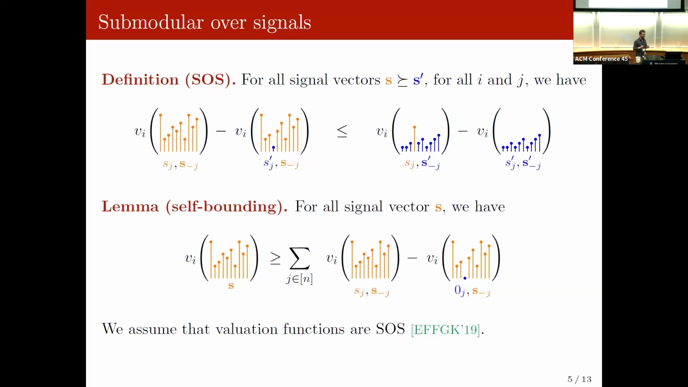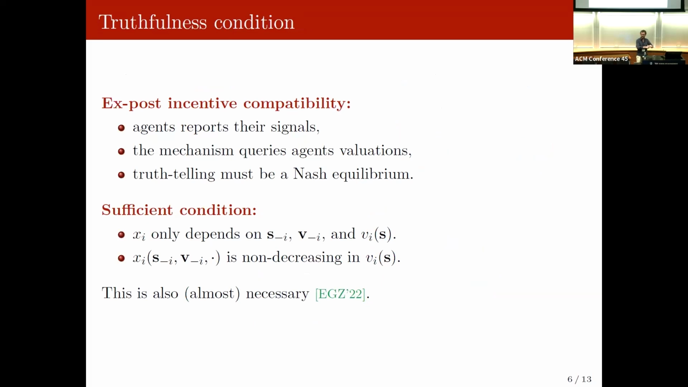Okay, so I told you about the problem we consider and the assumption we make on the valuation functions, but I haven't told you yet what I mean by truthfulness. So we want to design an incentive compatible mechanism. And the notion of truthfulness we're considering is that of ex post incentive compatibility. So we want truthfulness to be a Nash equilibrium. If everyone else reports their true signal and their true valuation function, it's an optimal solution for me to also report my true value. And so this is the solution concept.